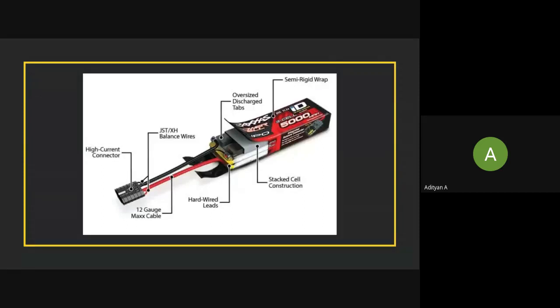So this is how a typical lithium polymer battery looks. You always have a high current connector here. This connector is called an XT60 connector, typically used on lithium polymer batteries nowadays. And here you have a 12 gauge cable that is capable of carrying currents of that order. Then you have hardwired leads that connect the cells on the battery.